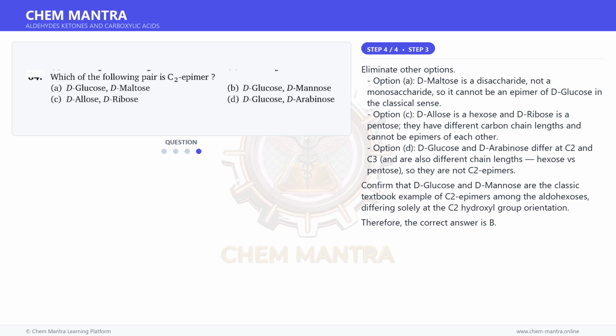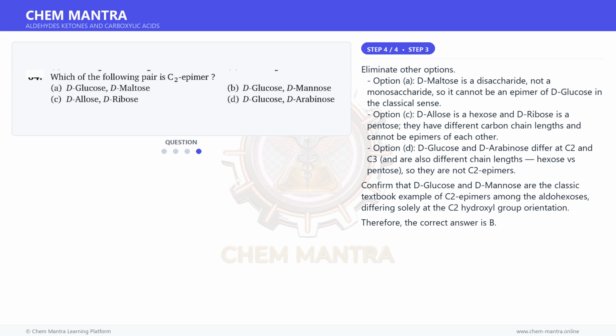And for the final step, eliminate other options. Option A, D-maltose is a disaccharide, not a monosaccharide, so it cannot be an epimer of D-glucose in the classical sense. Option C, D-allose is a hexose and D-ribose is a pentose. They have different carbon chain lengths and cannot be epimers of each other. Option D, D-glucose and D-arabinose differ at C2 and C3 and are also different chain lengths, hexose versus pentose, so they are not C2 epimers.